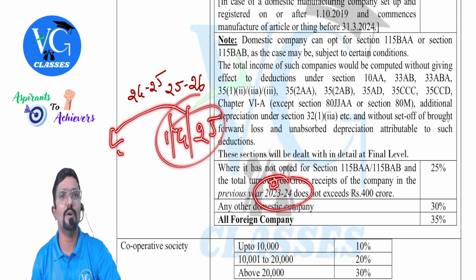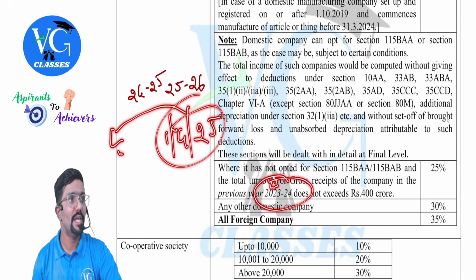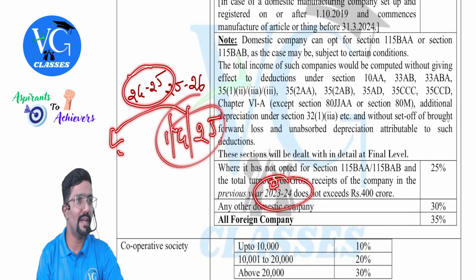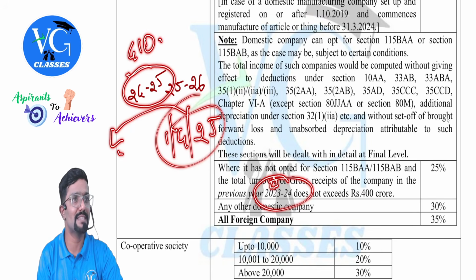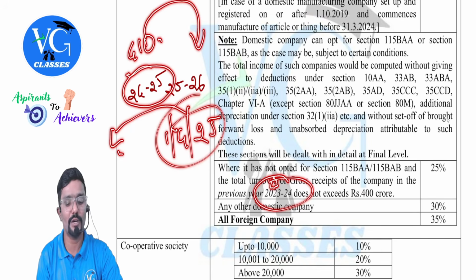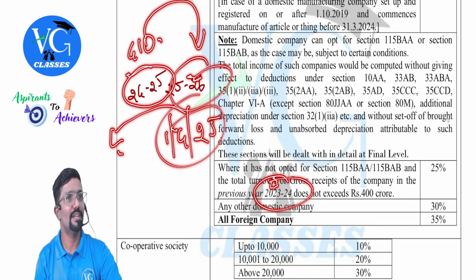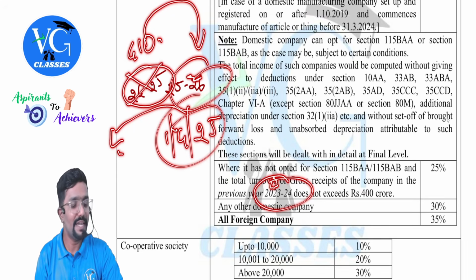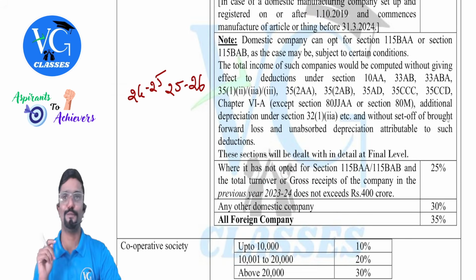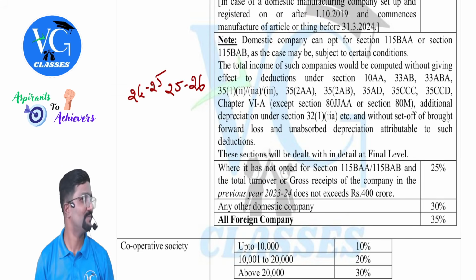One more logic of the government is, listen. If I take 24-25, then some of the assessees assume their turnover is 410 just to pay less tax. At least 10 to 15 crore turnover, they will push it to next year. They will do that book adjustment and all. They are very brilliant in that. So that is why they are not taking this year. They are taking one year before, for which books are already closed.